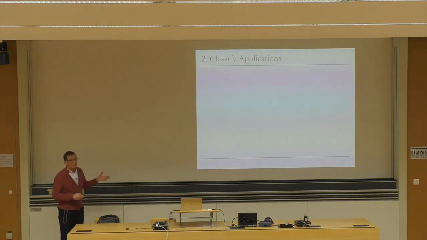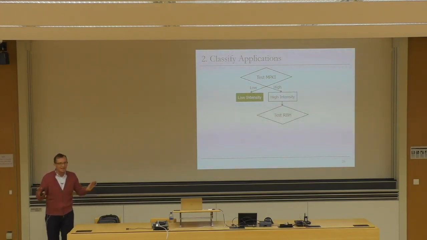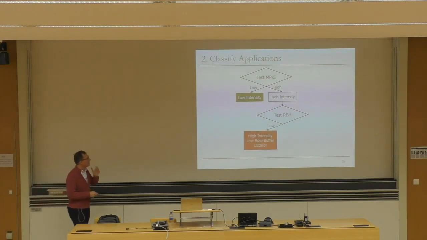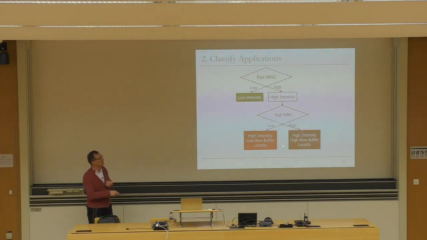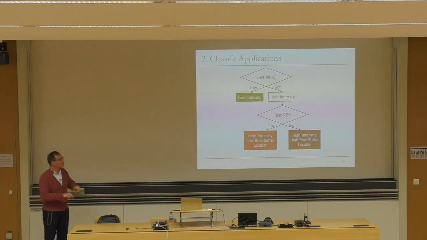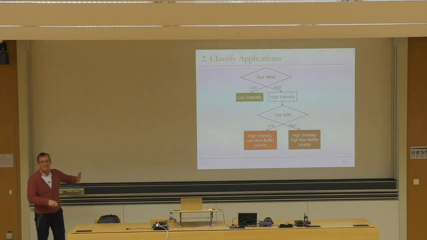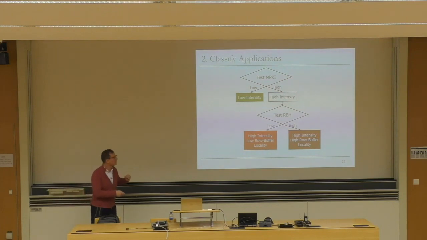The second step, once you know the information about the application, you classify them. The first step is to test the intensity. The application is classified as low intensity if this is low. It's classified as high intensity if it's high. And for low intensity applications, we don't care about row buffer locality. At least that's what the empirical results show. For high intensity applications, we further classify applications into high intensity low row buffer locality and high intensity high row buffer locality, because this is where interference really happens between the row buffers a lot. Once you segregate applications between low intensity and high intensity, within this cluster, you don't get a lot of interference because these are low intensity to begin with, assuming you did this clustering correctly.